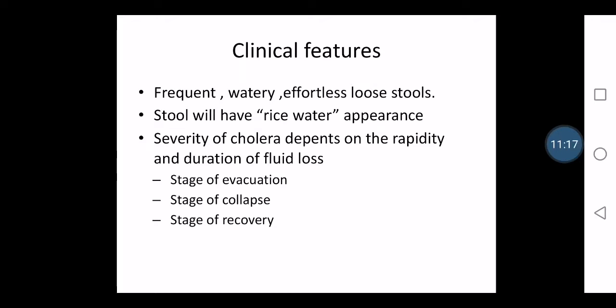So when we talk about the severity of cholera, we can say it depends upon the rapidity and duration of the fluid loss, how long and how much fluid the people are losing from their body. So there are 3 stages: stage of evacuation, stage of collapse and stage of recovery.